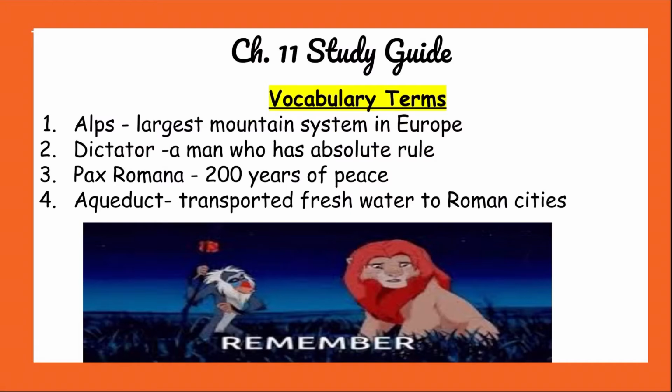So let's take a look at some vocabulary terms. We need to know these, and there's going to be some more, so let's take a look at these first four. The first one is Alps. We should know by now that that's the largest mountain system in Europe. Second, a dictator. A dictator is a man who has absolute rule.